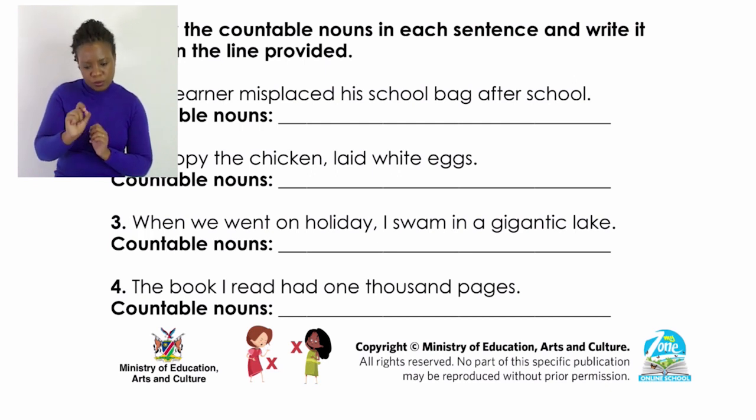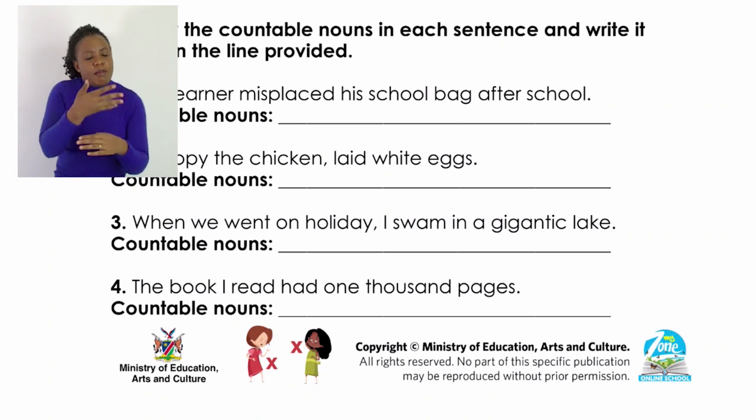Number 1. The learner misplaced his school bag after school. Let's identify the countable nouns there. We have a word like learner, because we can say learners in plural.